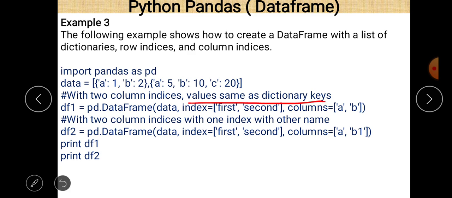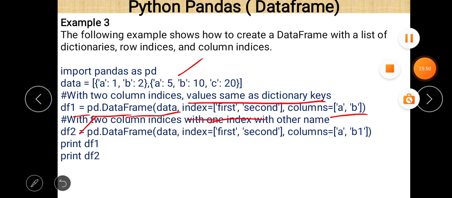So two data frames are created here. First is pd.DataFrame, and the data is the same as we declared in the previous case. Then the index values are given as first and second, and the column values are given as a, b. In the second case, the second data frame is also created here.